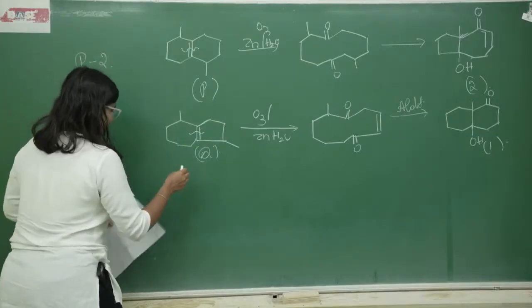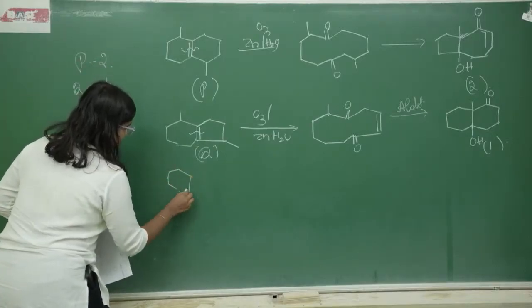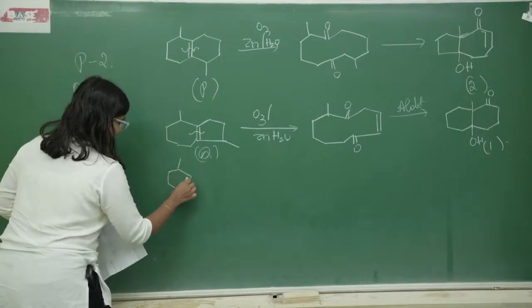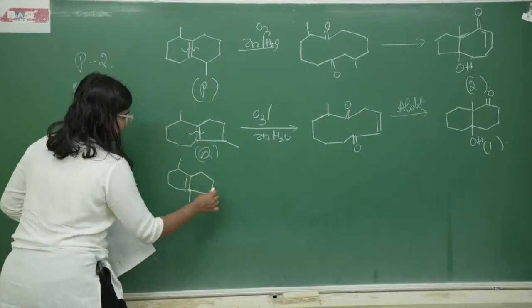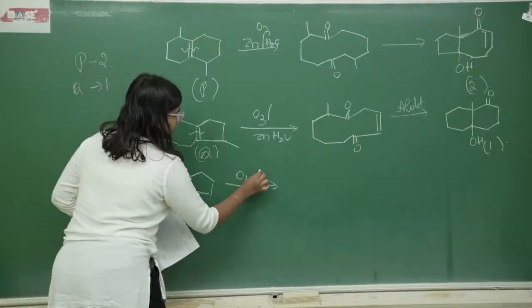Now let's check R. So again this is undergoing ozonolysis.